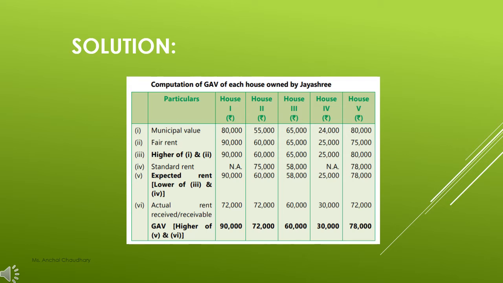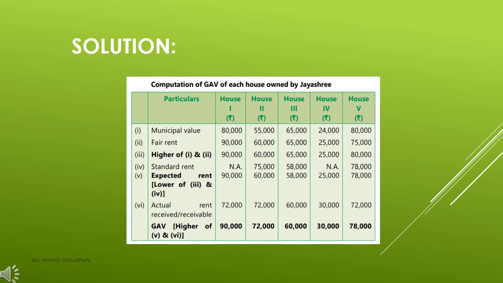So here is the solution of the question. As you know, students, gross annual value is the higher of expected rent and actual rent received. And your expected rent is the higher of municipal value and fair rent, but it is up to the standard rent if it is not exceeding the standard rent. So let's first of all calculate the municipal value.